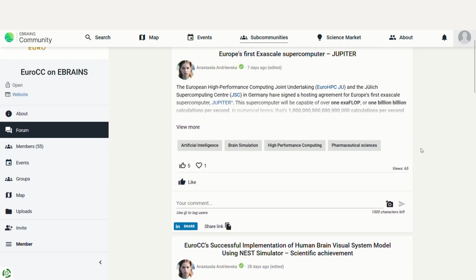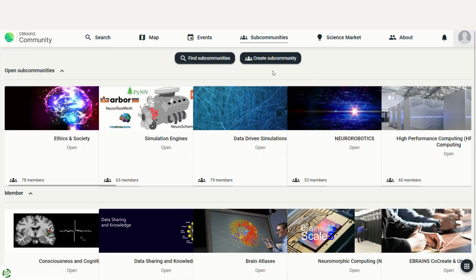If you wish to create and manage your own subcommunity, we welcome you to do that. Click Create Subcommunity for support.